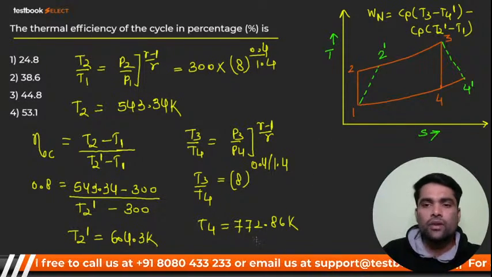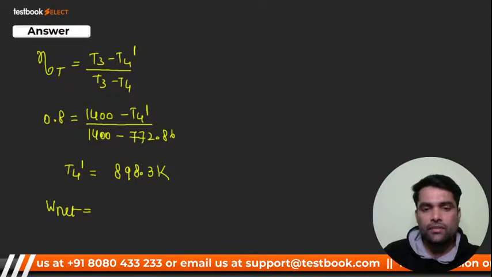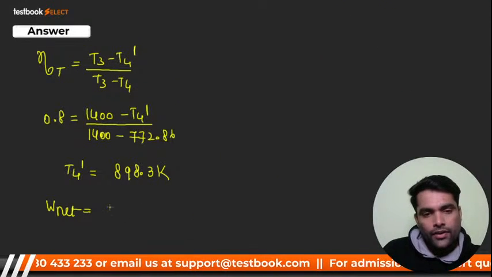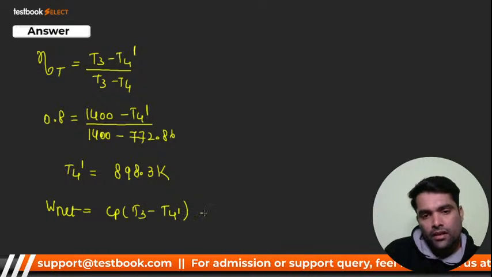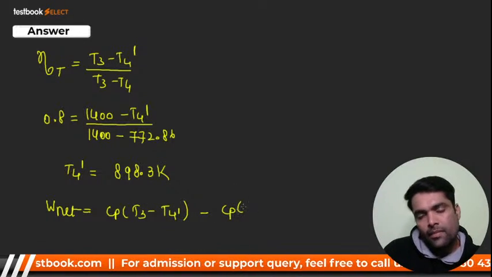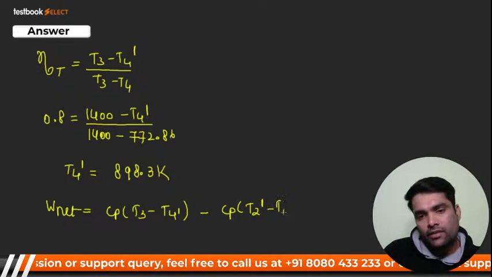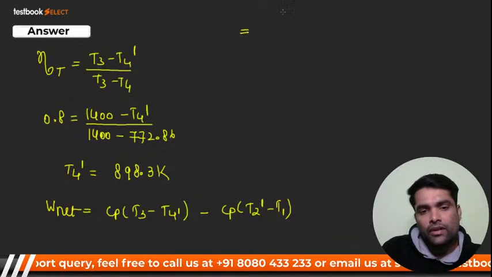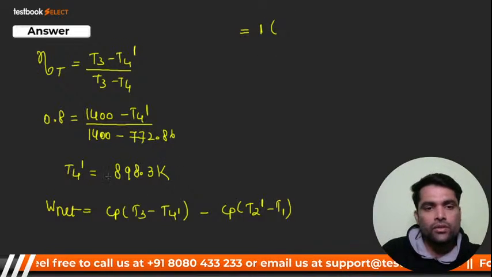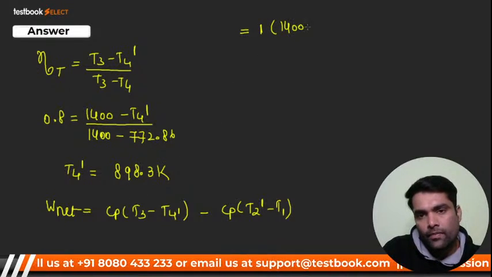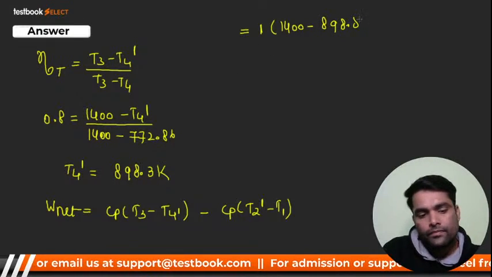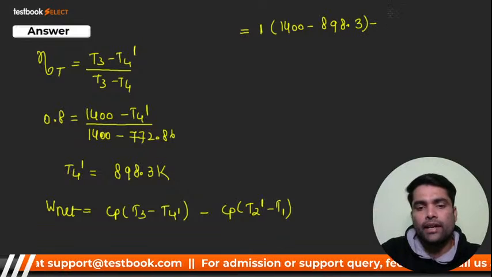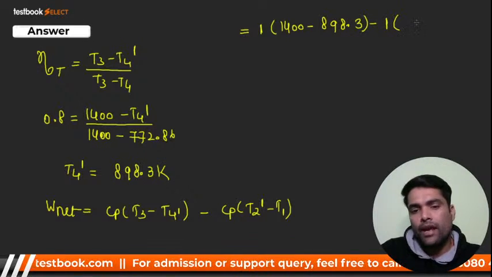Am I right? So again, I'll do the same thing. It should be CP bracket T3 minus T4 dash minus CP into T2 dash minus T1. So I'll get the value, that CP is 1. T3 is 1400. T4 dash we got 898.3, minus CP, that is 1, bracket T2 dash.